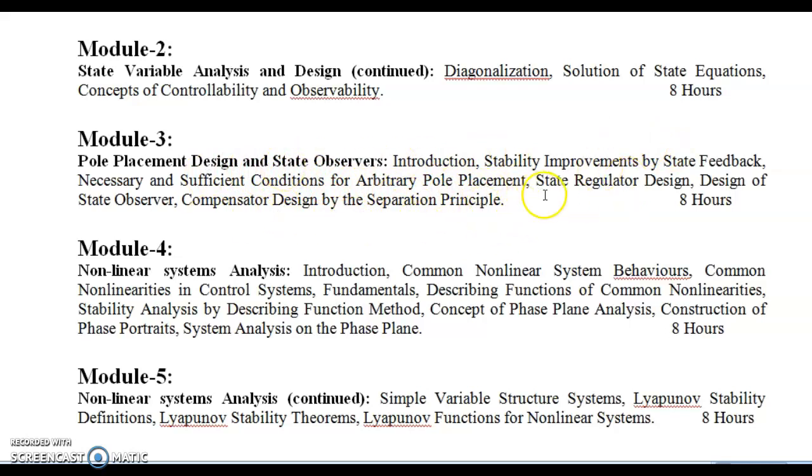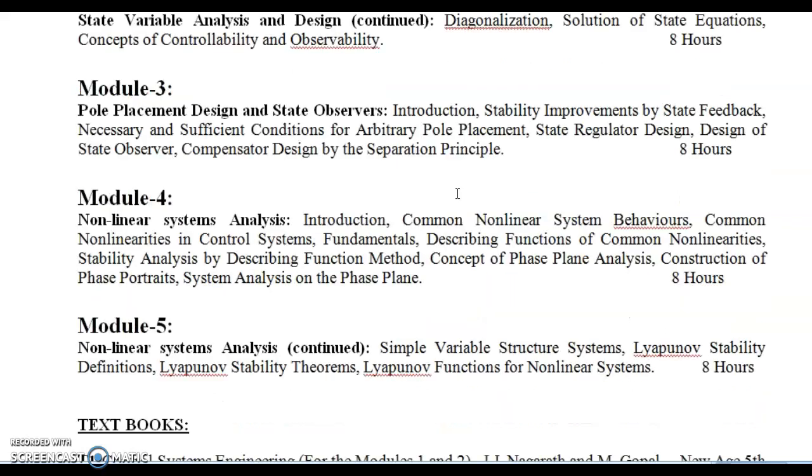Here, different methods are there: state regulator design, state observer design, separation principle method. 3 methods are there. You go through that. You just have to remember the formula. That is enough here. Any type of problem they may give, you just have to substitute and make a conclusion.